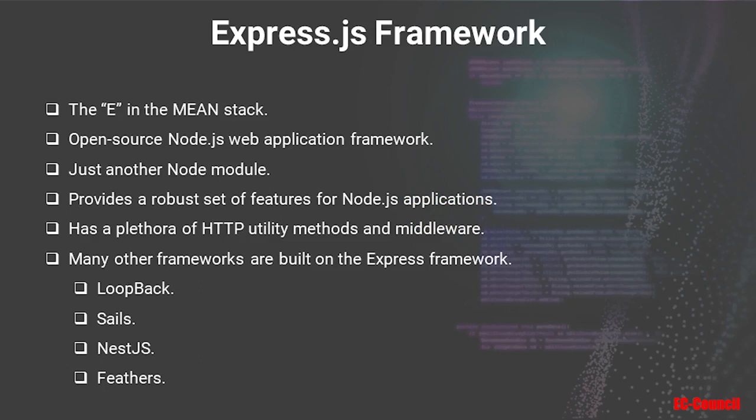Here are four examples of such frameworks. Loopback, for example, is for API development. Sails is an MVC framework for Node. And Nest.js is a progressive Node framework for building apps on top of TypeScript and JavaScript. And Feathers is another framework for real-time apps and REST API creation. And there are many others which I don't list here.